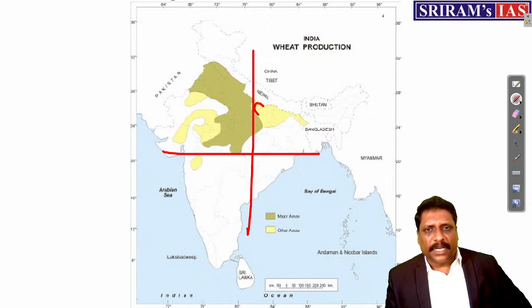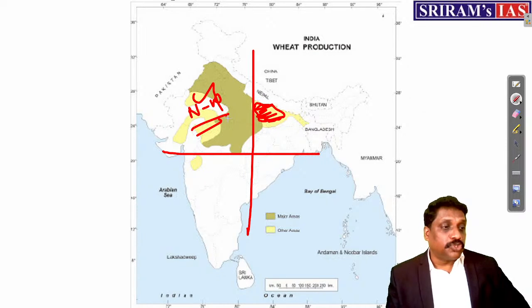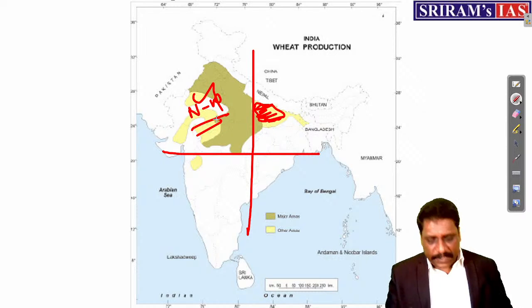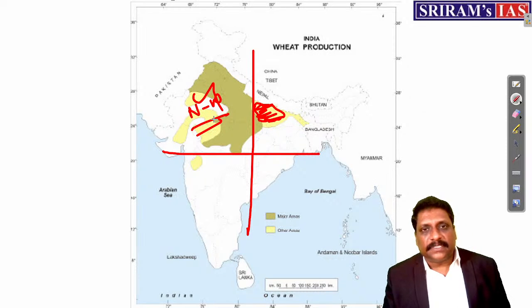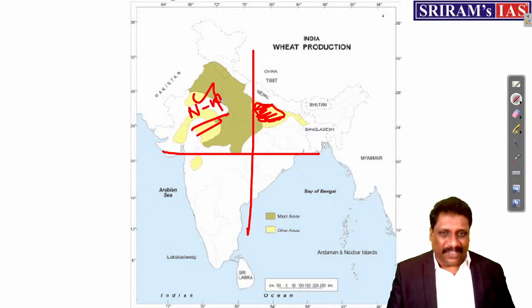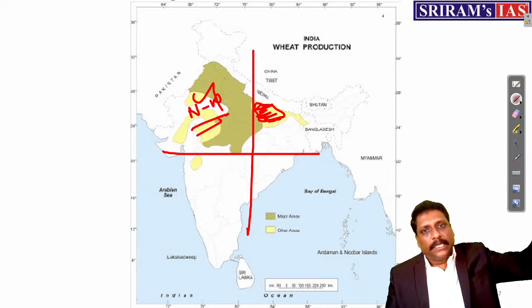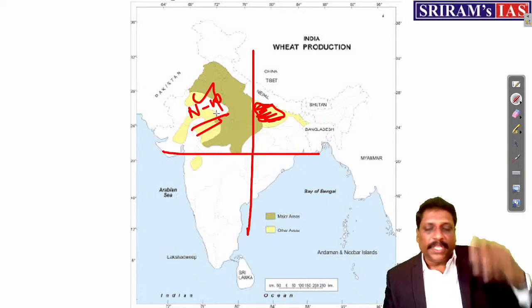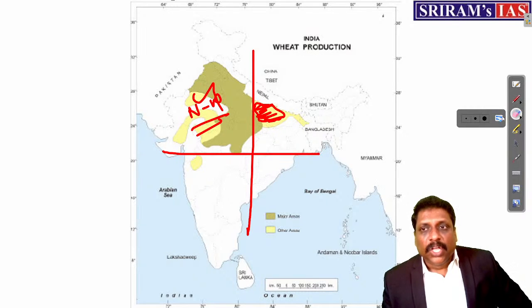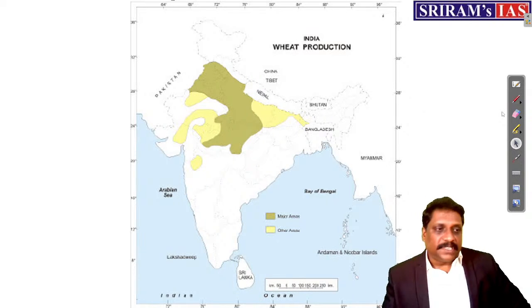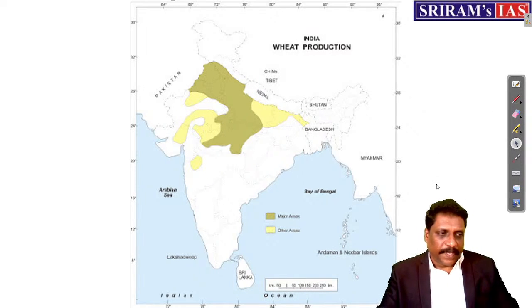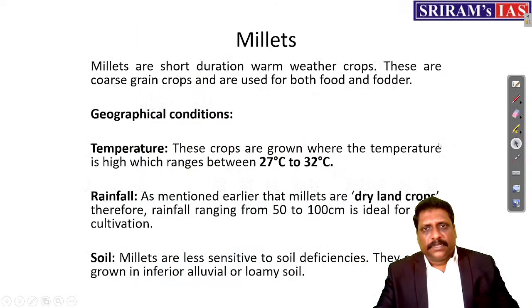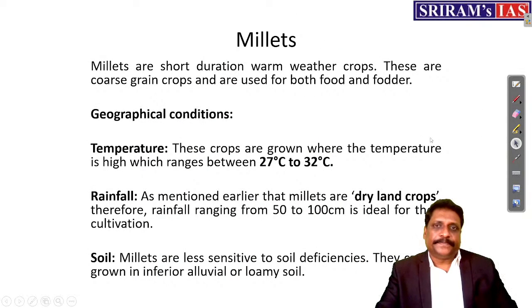Slightly I can extend into Bihar, right? Also, right? So northwestern part of India is the major producer of wheat, because northwestern part of India is that part of India which experiences true winter. Why true winter there? Two reasons. Number one, away from the equator and away from the coastal areas. Both the reasons I can take. Okay. Right, my dear friends. It's all about wheat. Millets.